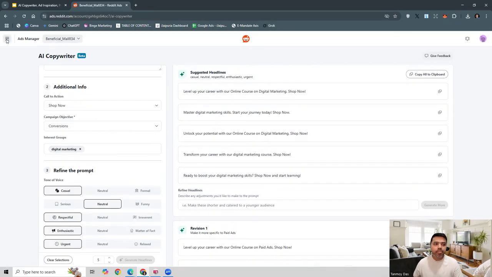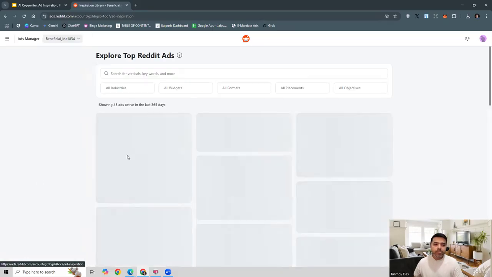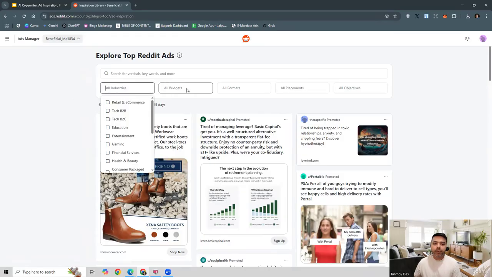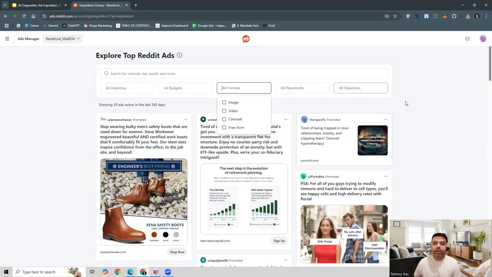That's the first one. The second one is ad inspiration. Ad inspiration is primarily a database of different types of ads which are available. All you can do is search by keywords, industries, budgets, or formats, and look at other ads which are already running in your industry, in your sector, and get inspiration from there, understand what actually works, and try to build your ads similar to those, understanding the choice of sentences, choice of words used in them.